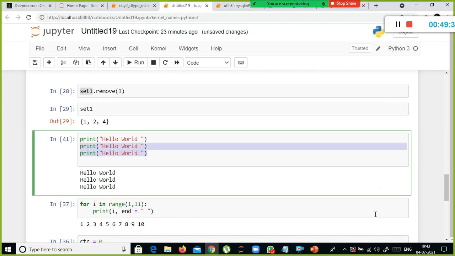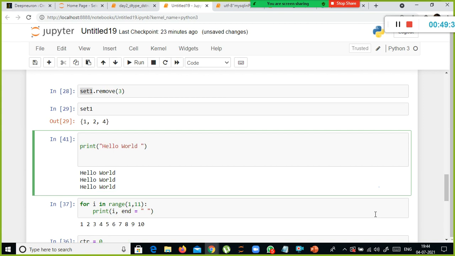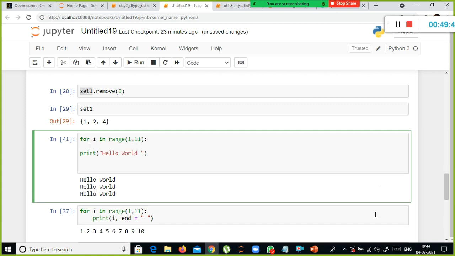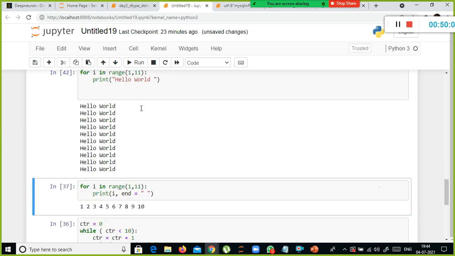To perform specific jobs repeatedly, we use a loop. For example, for i in range, supposing I want to print hello world 10 times, I can use a for loop. See how many times it got printed: 2, 4, 6, 8, 10, right?